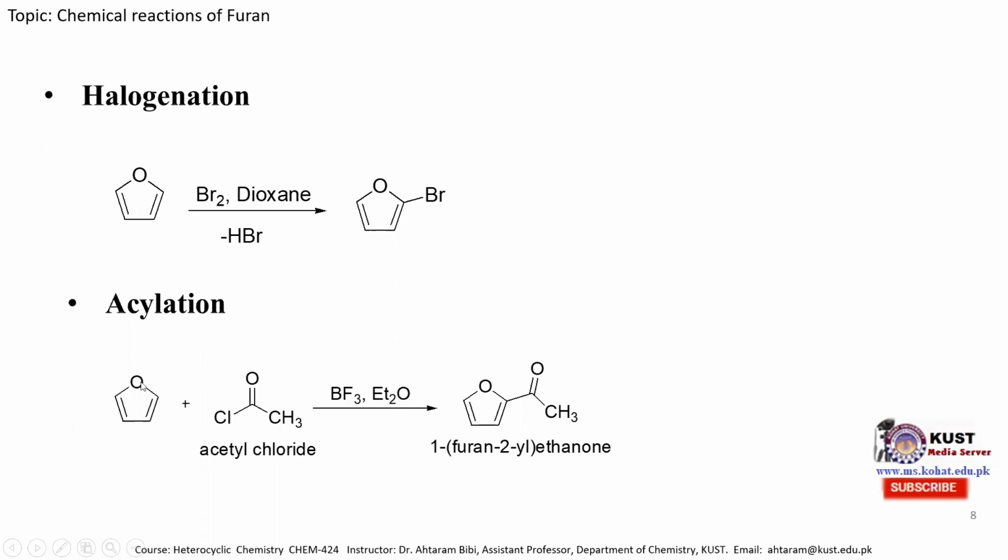And in this case, this electron pair shifts toward here, this pi electron shifts toward here, and this pi electron attacks this carbon atom. When this pi electron shifts toward here, it comes back, the chloride ion is eliminated, and the 2-furanyl ethanone molecule is produced.